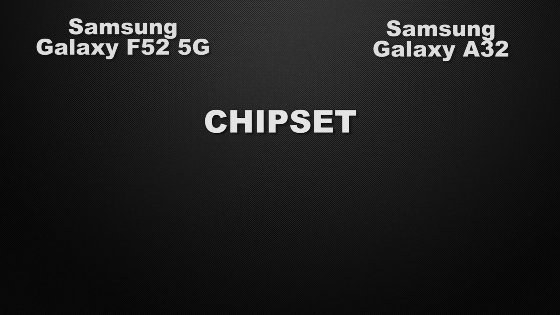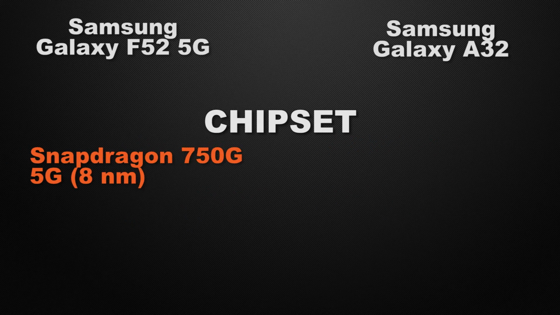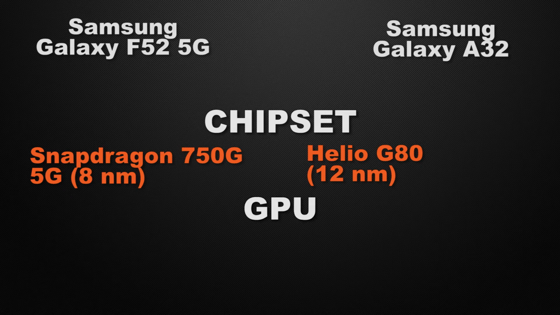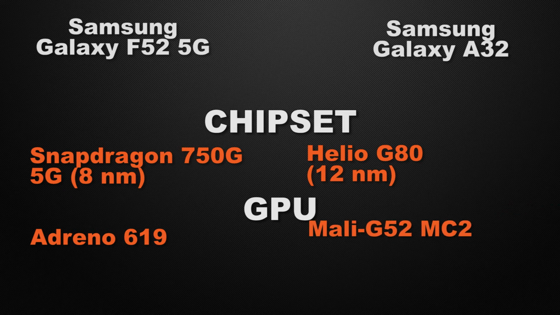Let's talk about the processor of the devices. F52 is powered by Snapdragon 750G based on 8nm process, whereas A32 is powered by Helio G80 based on 12nm process. So the winner here is F52 because it has faster processing speed and provides better performance. And about the GPU of the devices, F52 is packed with Adreno 619 and A32 is packed with Mali G52. So the winner here is F52 because it can give you more FPS in games.